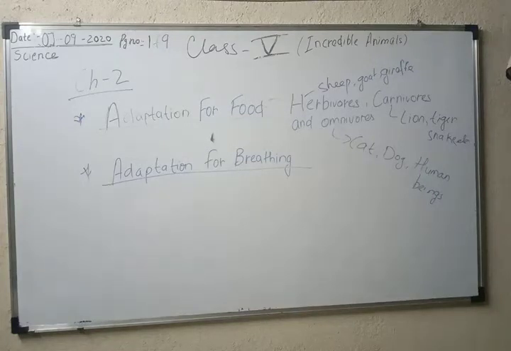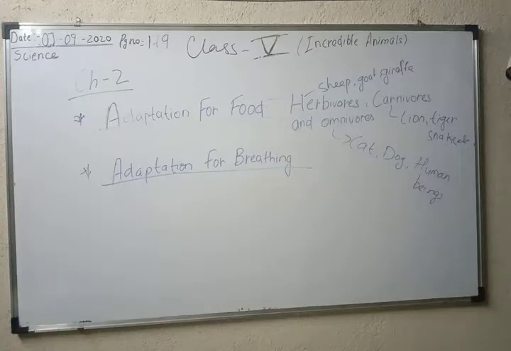So recap, what is herbivorous? Herbivorous animals are those which eat only plants or plant parts or plant products. Carnivorous animals are those which eat only animals, small animals, meat, flesh, etc. Omnivorous animals are those which can eat both plants and plant products, and also other animals.